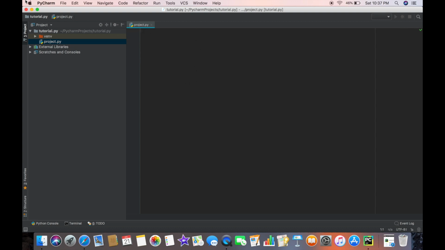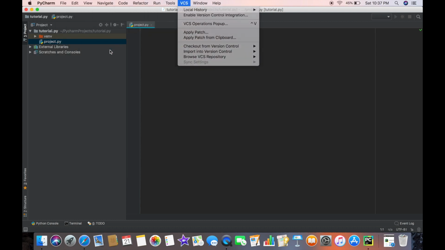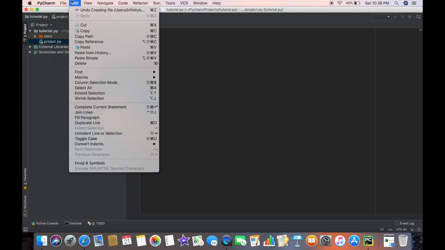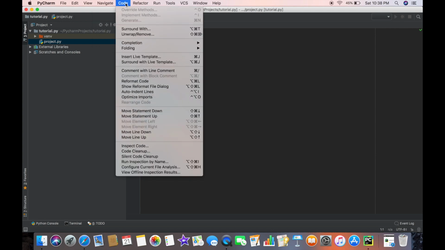So you can see at the top of the window there are a lot of options out there, that is PyCharm, file, edit, view, navigate, code, refactor, etc. Underneath the file option, we get the new project option, new, where we can create our project. We can open our saved projects and save, and there are a lot of things out there. Moreover, in the edit option, we can cut, copy, delete, paste from history, etc. We can use all these options out there. And these options we're gonna cover later on. These are not so important right now.